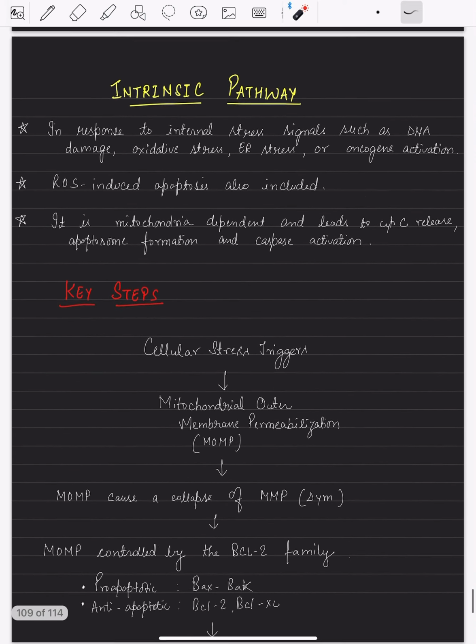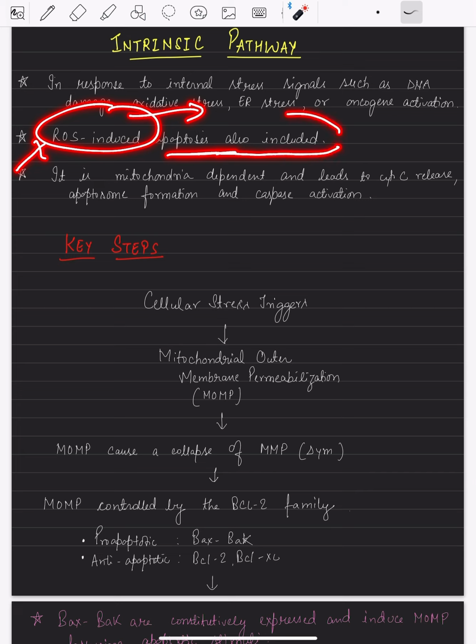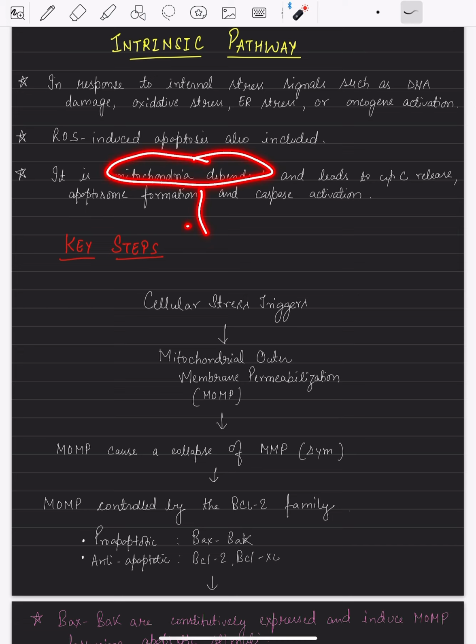So first of all, the intrinsic pathway. I already told you what are the different internal stress signals that lead to this pathway: DNA damage, some sort of oxidative damage, stress, or oncogene activation, as well as ROS-induced apoptosis also completes through this intrinsic pathway only. So this is mitochondria dependent, right. Permeabilization of the mitochondrial outer membrane takes place, and there is a release of cytochrome C. So that is the thing. We are going to see what the key steps involved are.